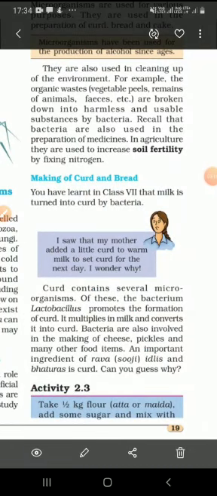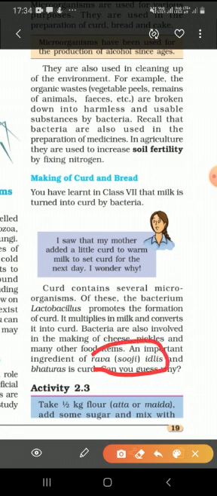So just now you have seen one of our friendly microbes, the lactobacillus bacteria. It helps in the formation of curd. Similarly, other microbes are also there which help us in making other foods we like to eat, like rava idlis, where we add a little curd to make them.